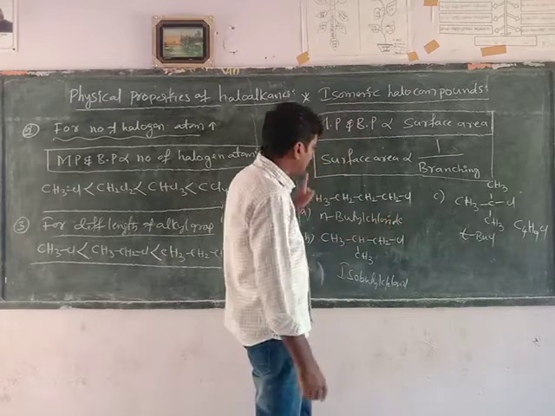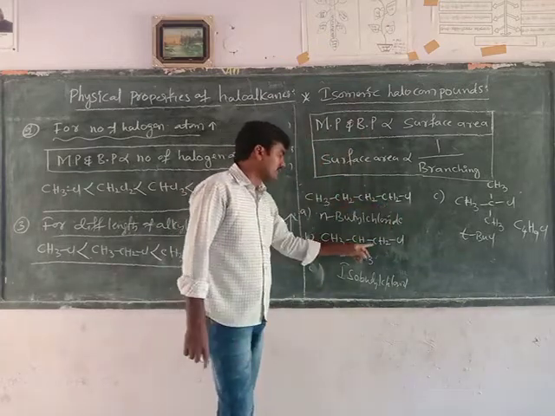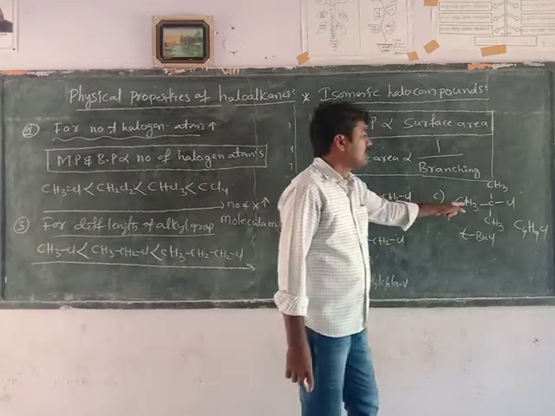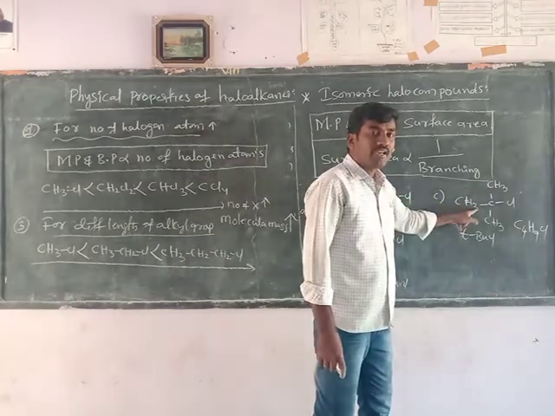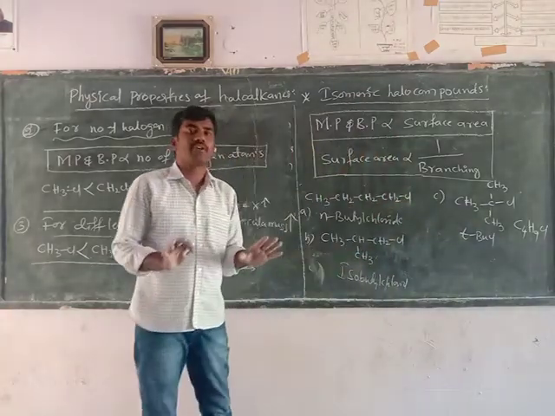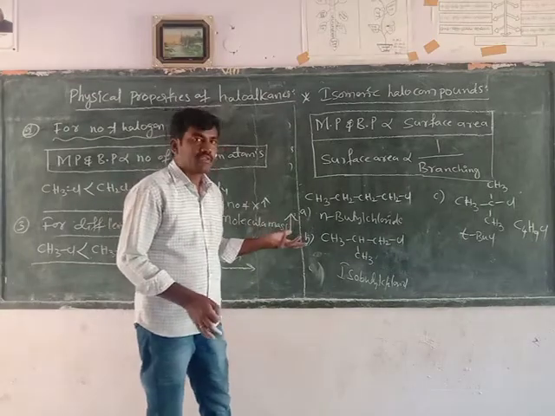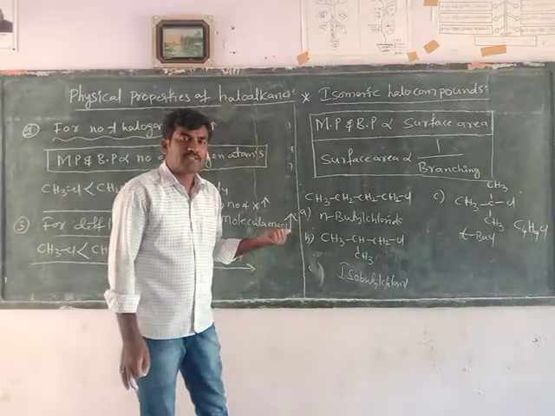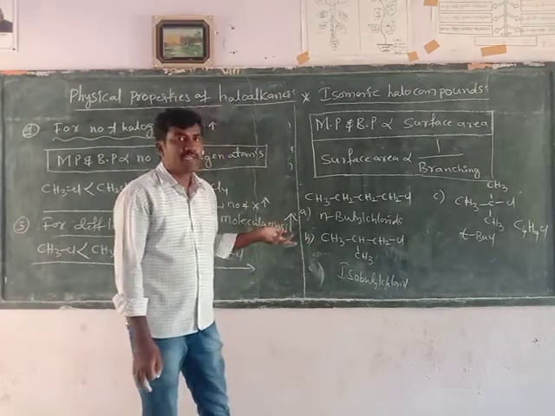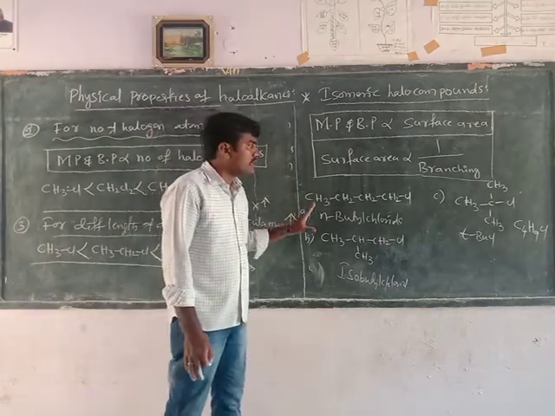What's the difference, sir? Length of the parent chain. How many carbons are in the parent chain? 4 carbons here, 3 carbons here, and 3 carbons here. Okay. These are isomers of each other. A, B, C, all compounds are isomers of each other. The molecular formula is the same, but the arrangement of atoms is different. They differ in the length of the parent chain and the position of the alkyl group. So these are called isomeric halogen derivatives.